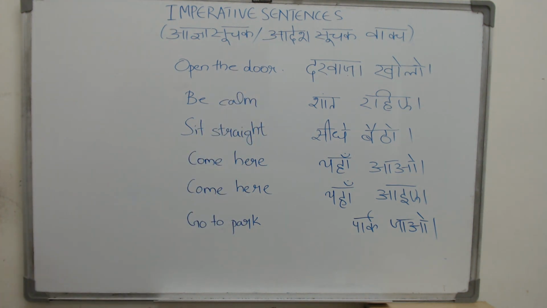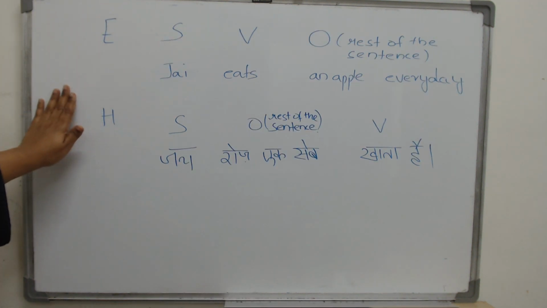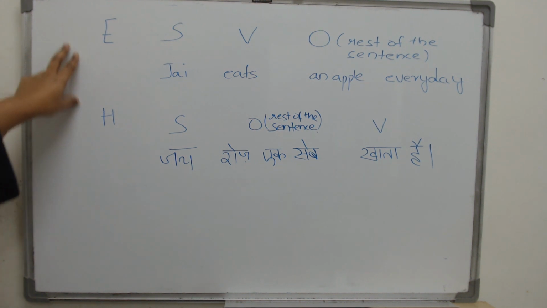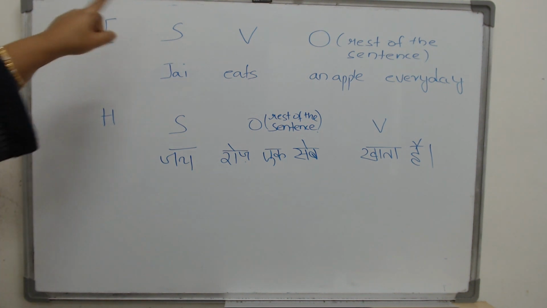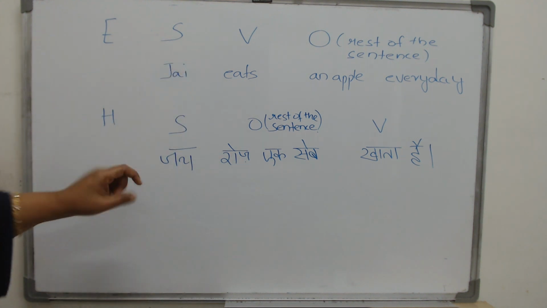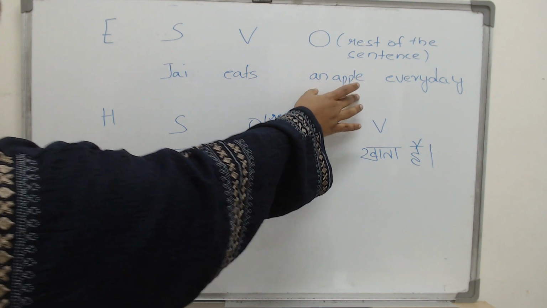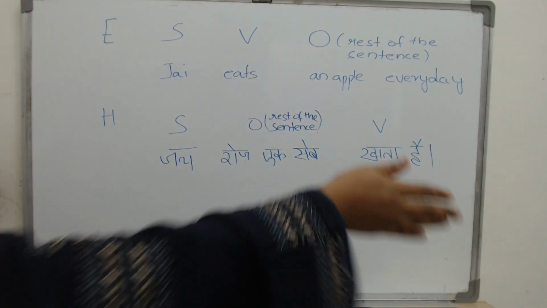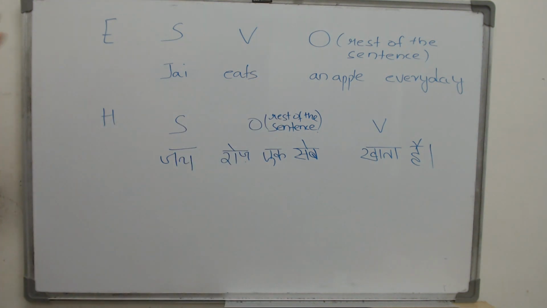So we will go on to that, but first let us see the structure of the sentence. Now this is the usual structure of sentence in English and in Hindi. We will change it to the imperative form. Now how does it look in English? First your subject, then your verb, the work that he is doing, eats. And the last one is the object, which is an apple, and there will always be something else. Write down the rest of the sentence here. That is how your sentence looks in English.